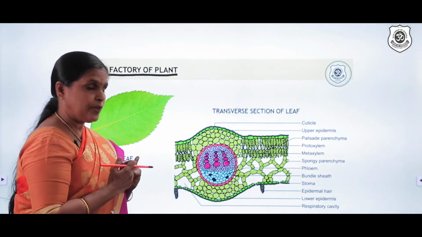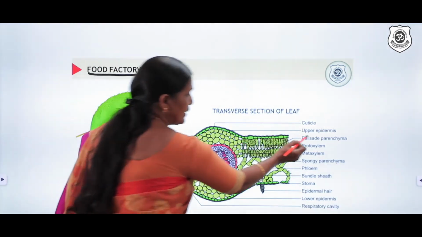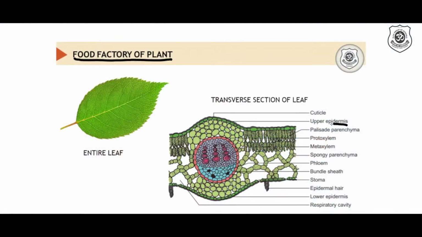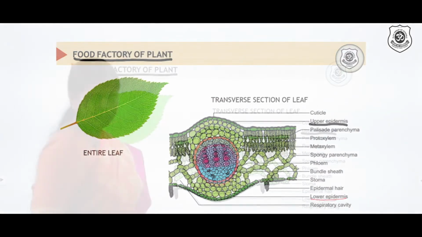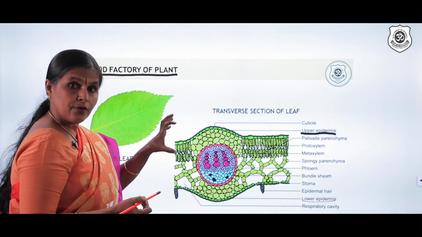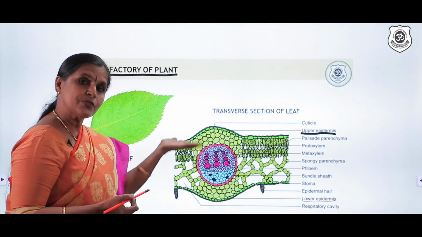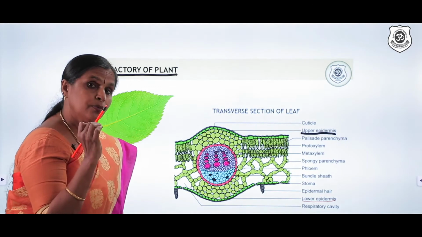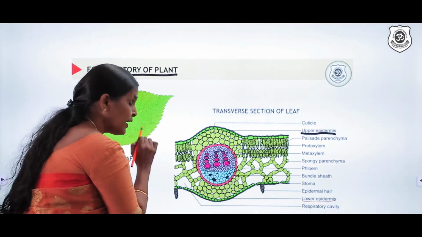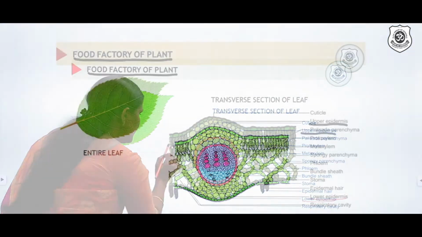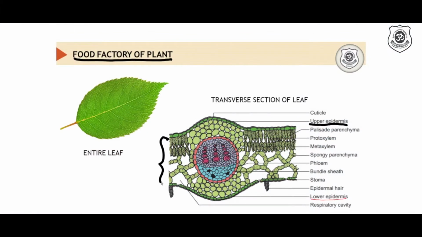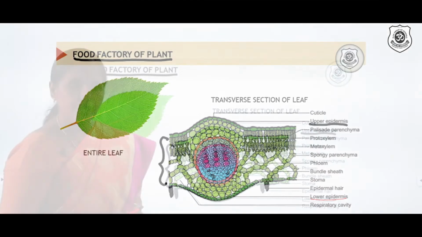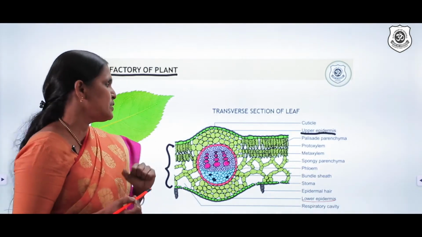There are two types of epidermis. The one on the upper side of the leaf is called the upper epidermis, and also there's a lower epidermis. So these two are protecting the cells which are found inside. Now what are the cells which are found inside? We are looking at the food factory, okay? So where is food exactly prepared? The group of cells found between the upper epidermis and lower epidermis is called mesophyll, okay? That region is called mesophyll.